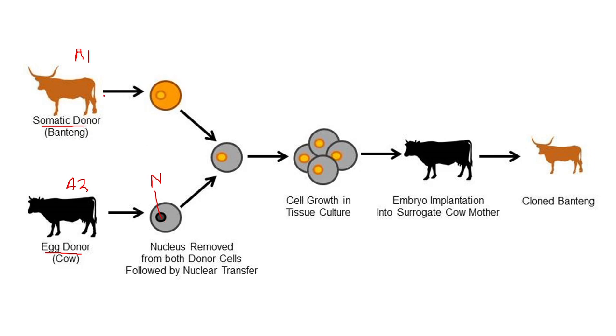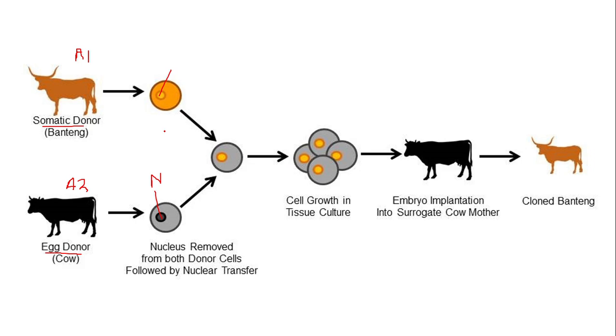And then similarly, the scientist will take a somatic cell from animal number 1. Guys, you know that somatic cells are the cells other than the egg and sperm cells, and they are simply called body cells. So the scientist can take the somatic cell from any part of the body. It can be the mammary gland, or the legs, or any other part of the animal. So here a cell is removed, and this cell also contains a nucleus. You know that the nucleus contains the chromosomes and genes.